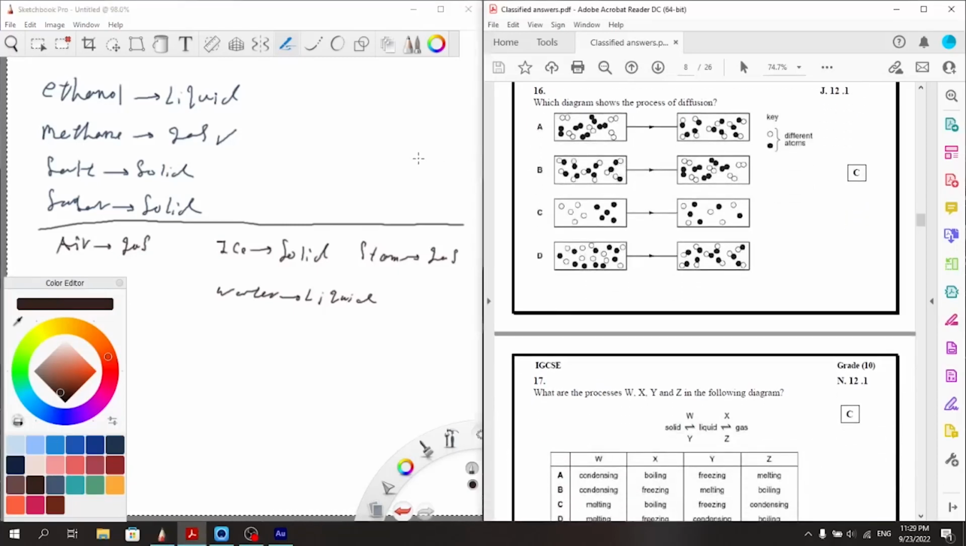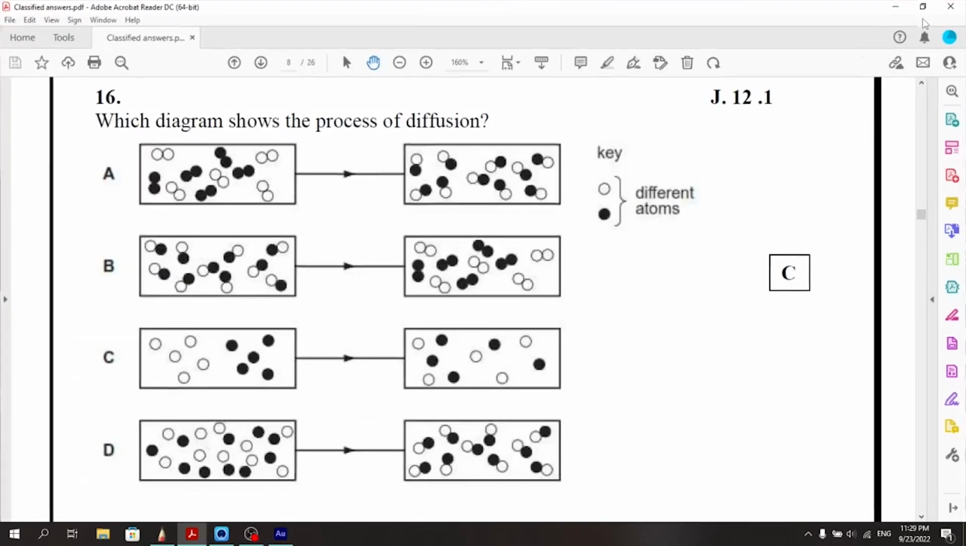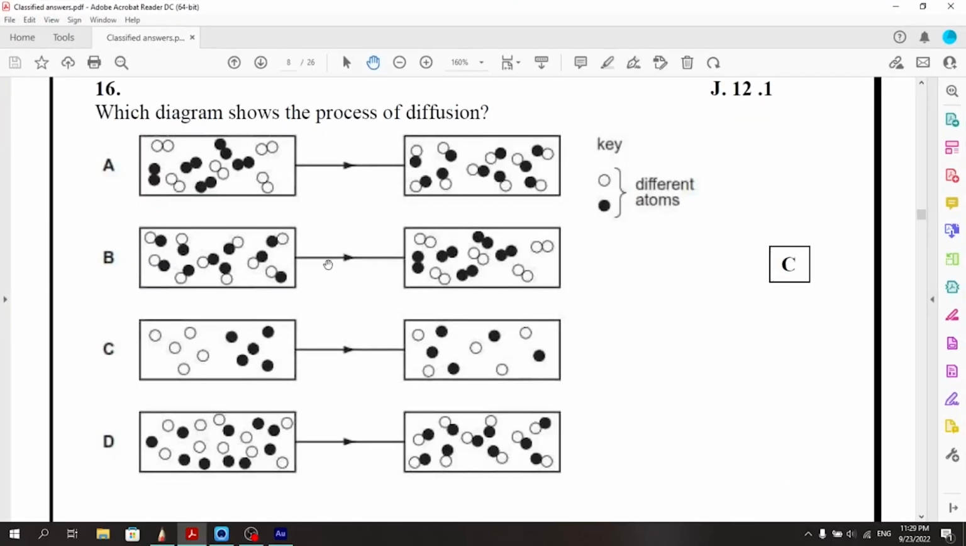Question number 16. Which diagram shows the process of diffusion? Okay. Let's just zoom in real quick. Here we have diatomic molecules, and now the black and white represent different atoms. So the white bonded to the black instead of the two black bonding together. So that's a chemical reaction, that's not diffusion.